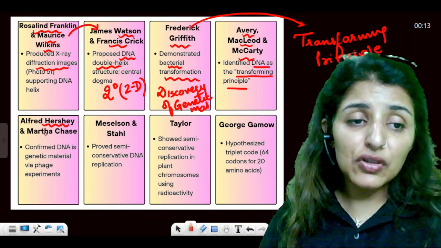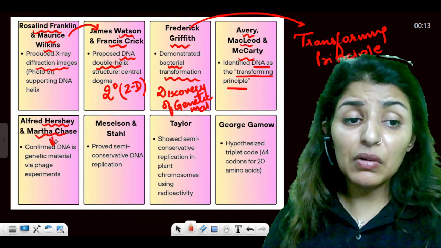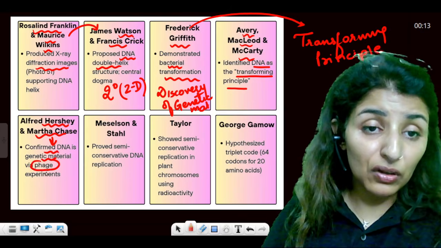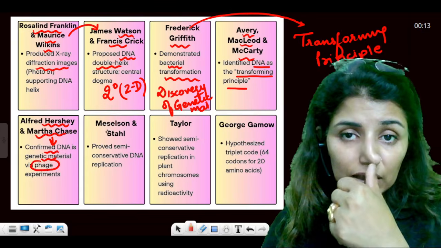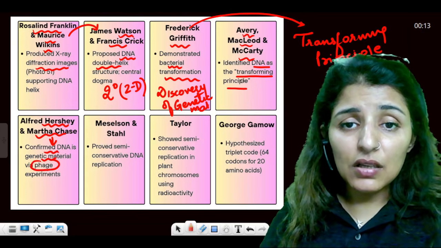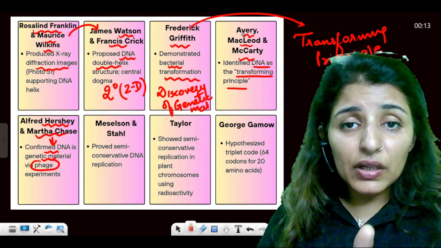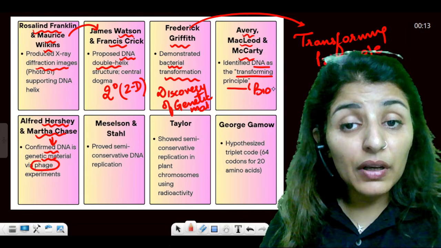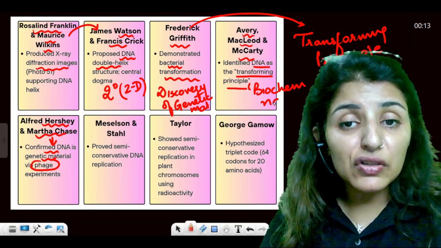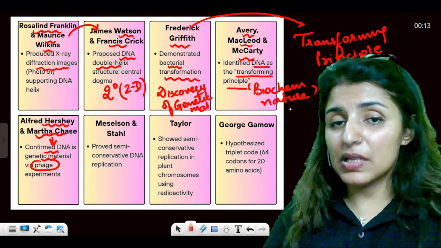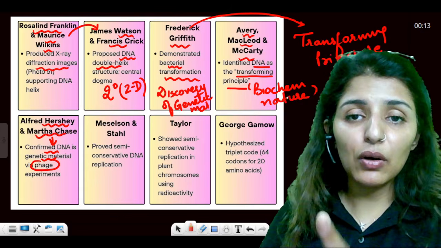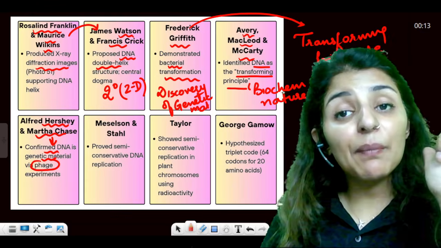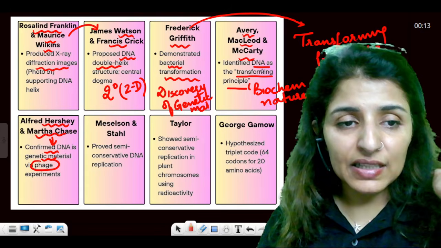Then Alfred Hershey and Martha Chase confirmed that DNA is the genetic material using a phage, that is, a bacteriophage. Meselson and Stahl, let's understand. See, let me mention again, Avery, MacLeod, and McCarty were the first ones to identify the biochemical nature of the transforming principle. Griffith discovered the transforming principle, but the biochemical nature was discovered by these three people.